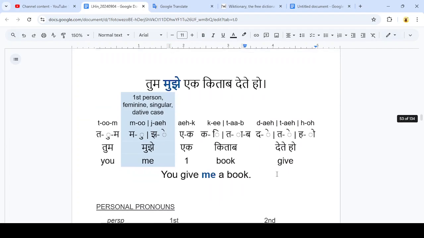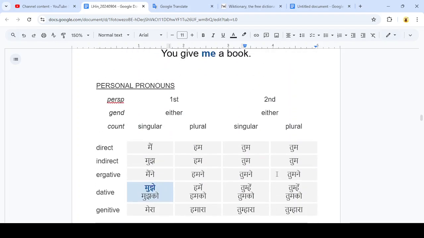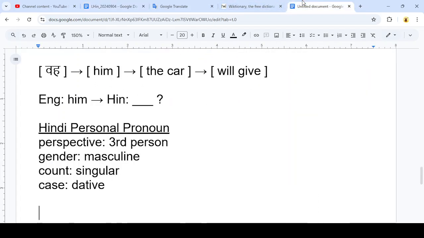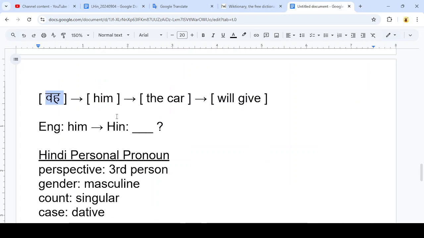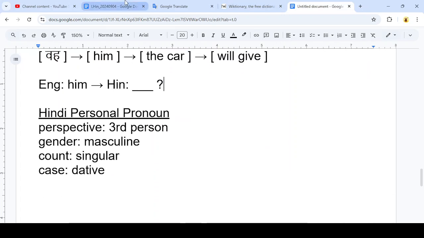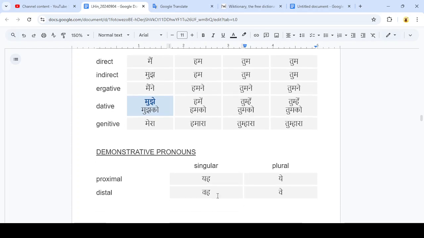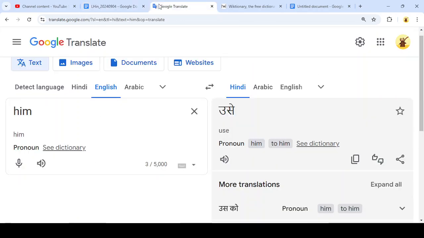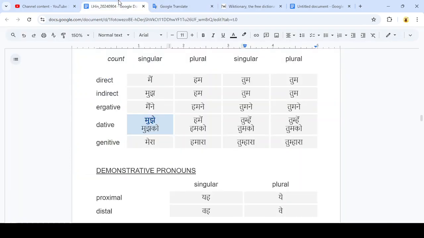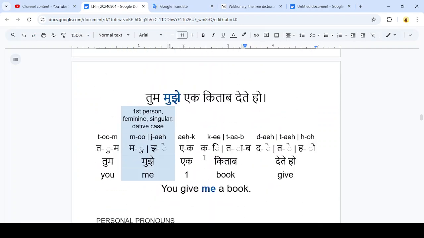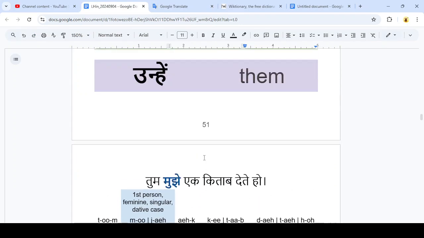But I don't think that's the right choice because I've already got the subject as being the singular distal demonstrative pronoun. So I went to Google Translate, I typed in the word him, and I got the word use. And that's probably a better translation.